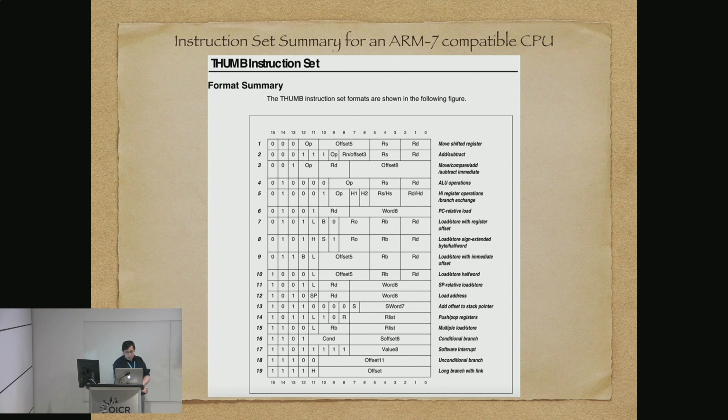So, for example, if you look at line number 3, it starts 001 op, and if that op is 0 for move, for example, and RD stands for the destination register. So we can also make that register 0, in which case we would have a hexadecimal value of 2, 0.